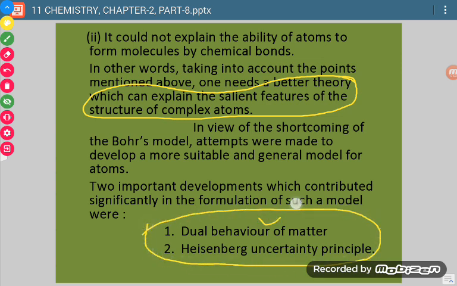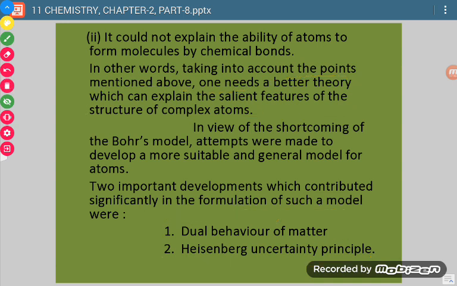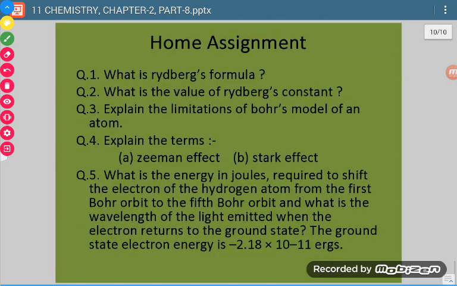One is the dual behavior of matter and the second is the Heisenberg uncertainty principle. They helped in framing another model of an atom. We will discuss this in the next session: dual nature of matter and the Heisenberg uncertainty principle. We have done till now the dual nature of electromagnetic waves.